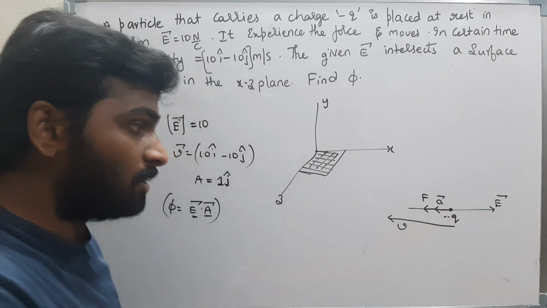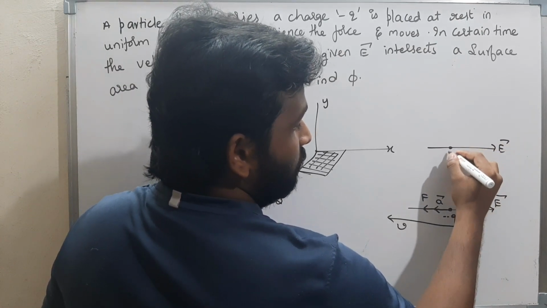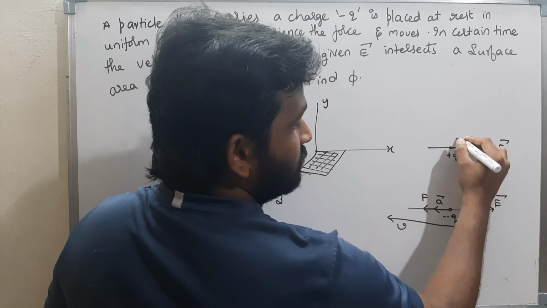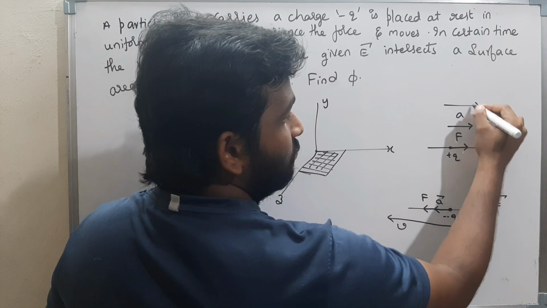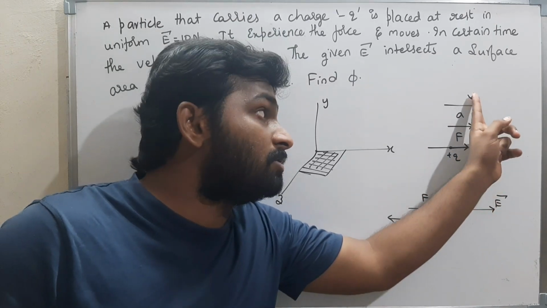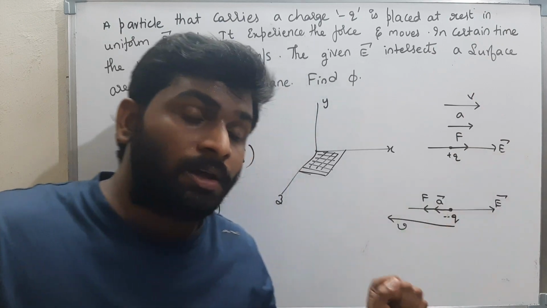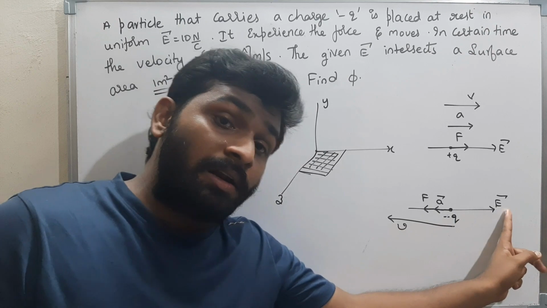If there is an electric field and a positive charge, then the force is in this direction, the acceleration is in the same direction, and the velocity will be in the same direction. If it is a positive charge, then the direction of velocity is equal to the direction of electric field. But if it is a negative charge, then the direction of velocity is opposite to the direction of electric field.